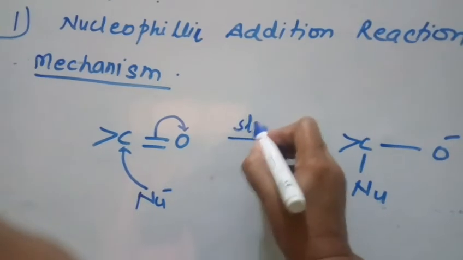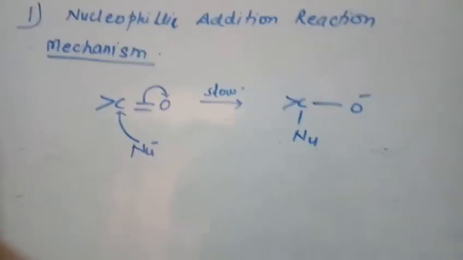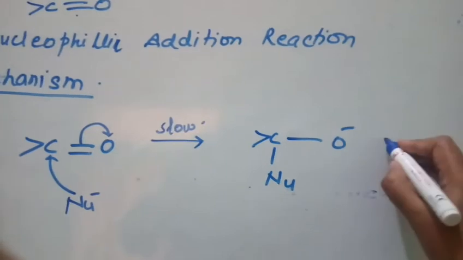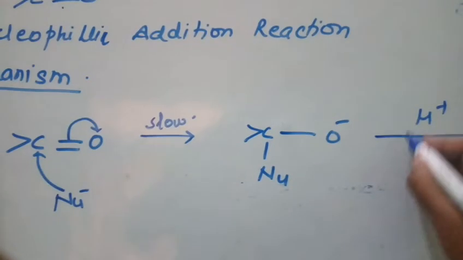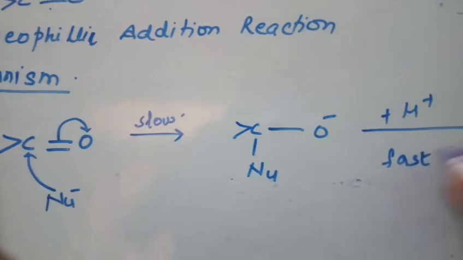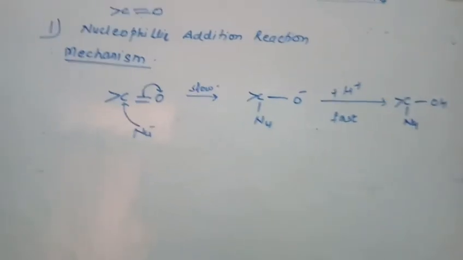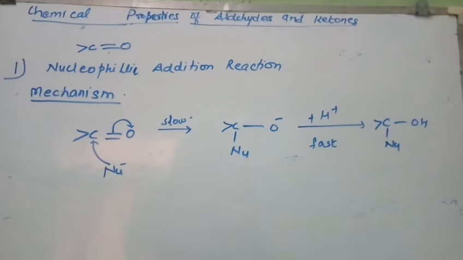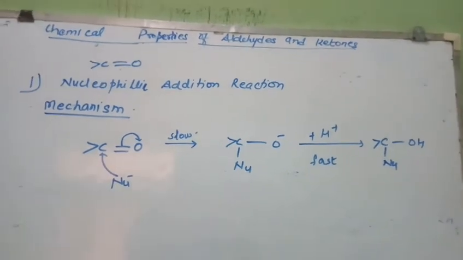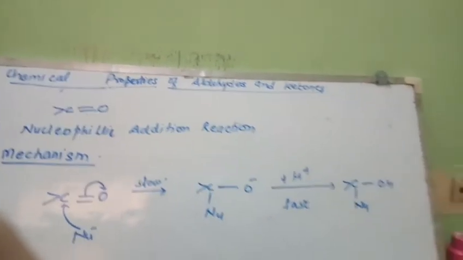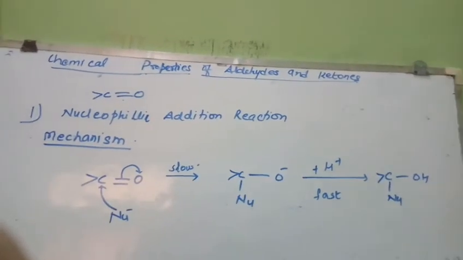This oxygen will become negatively charged, so an anion will be formed. This is the slowest step, hence the rate determining step. Since 2 molecules are participating in this rate determining step, it follows the SN2 mechanism, right? Now this anion formed accepts a proton in a fast step, and an addition product will be formed. So first of all, a nucleophile attacks and gets added to the positively charged carbon, then it accepts a proton and the addition product is formed. So this is how the mechanism of nucleophilic addition reaction takes place.